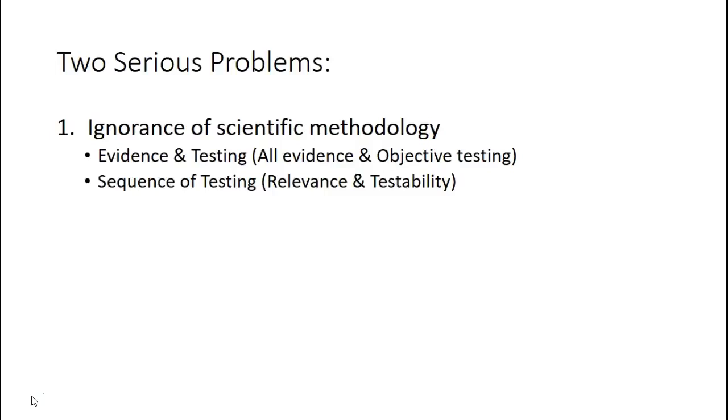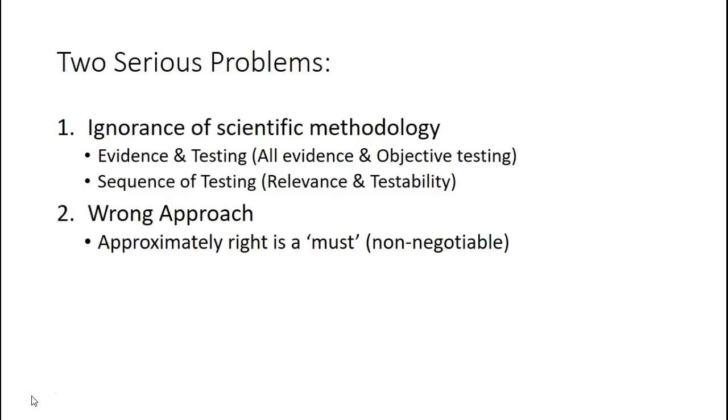The second aspect is the sequence of testing: which evidence one should test first before one can meaningfully test another piece of evidence. And there is a specific sequence depending on what each evidence is contributing towards the timing of the Mahabharata war. The second, bigger issue that we see is that of a wrong approach.